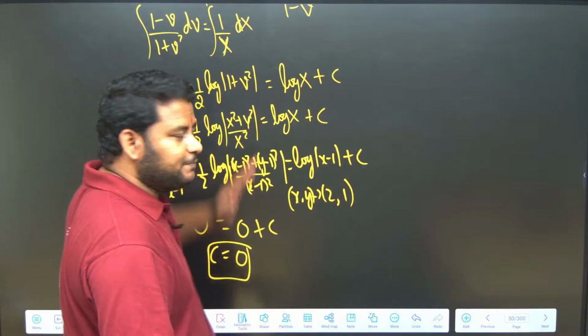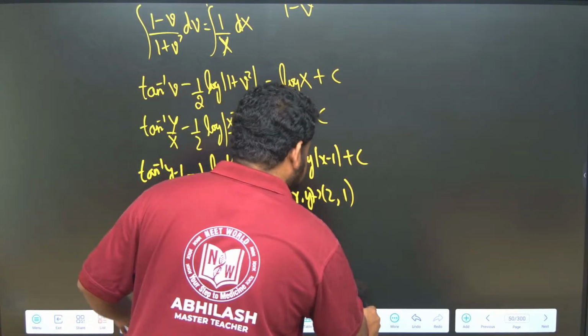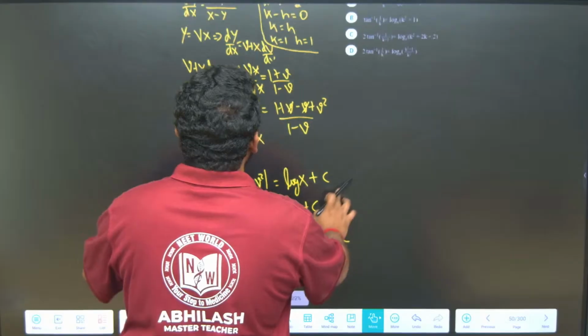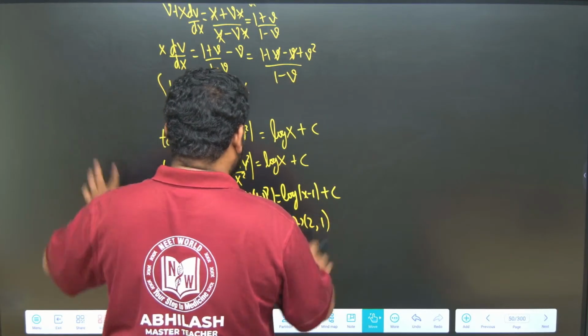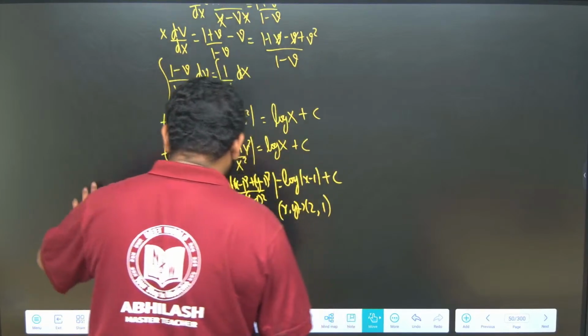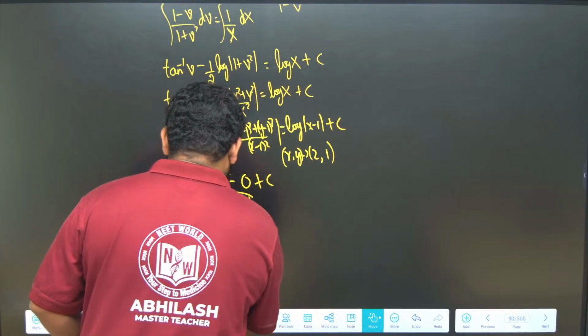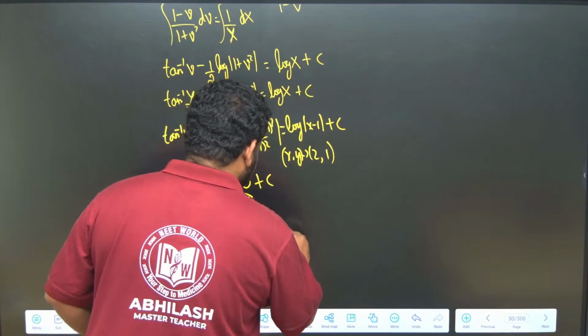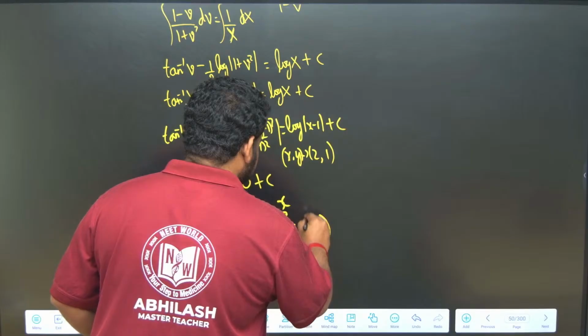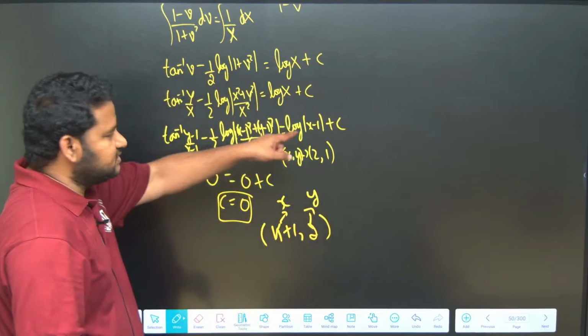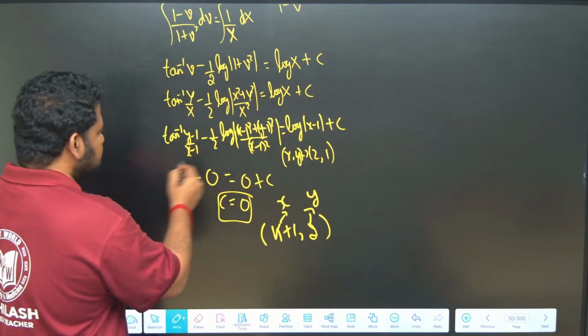Now, what else do they tell us? The same curve passes through the point k plus 1 comma 2. Let me write this down again. It is passing through k plus 1 comma 2. That means small x is k plus 1, y is equal to 2, and c is equal to 0.